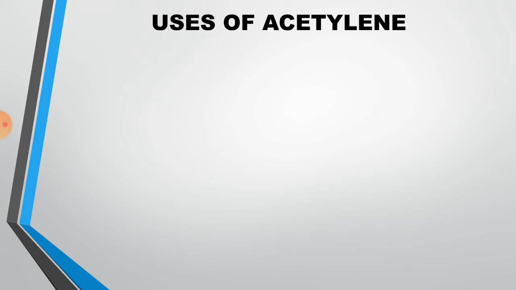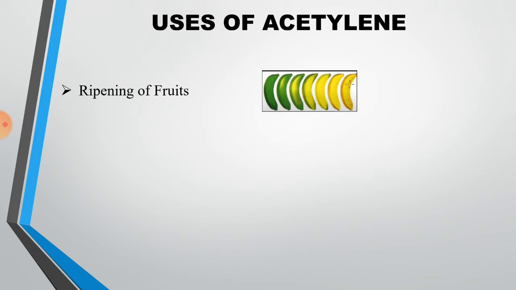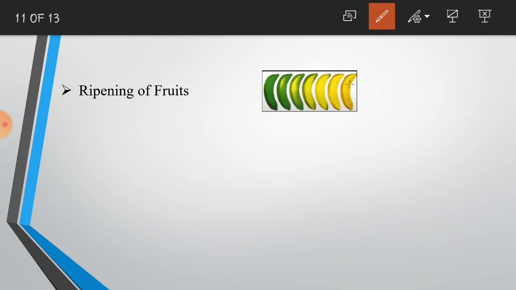Now let's discuss some of the uses of acetylene. Acetylene is used in the artificial ripening of fruits. You see here that first the color of the bananas was green, they were not ripe. So when these bananas were exposed to acetylene gas, there is artificial ripening of these bananas, and they get converted into yellow color.